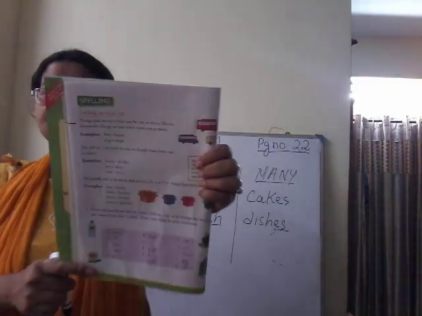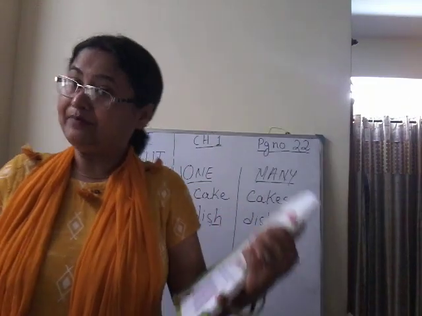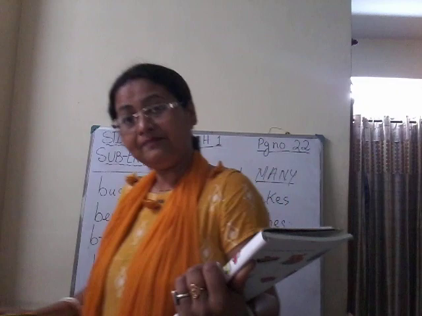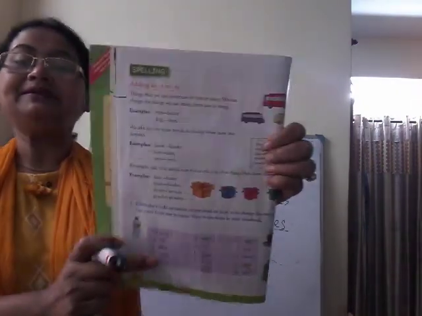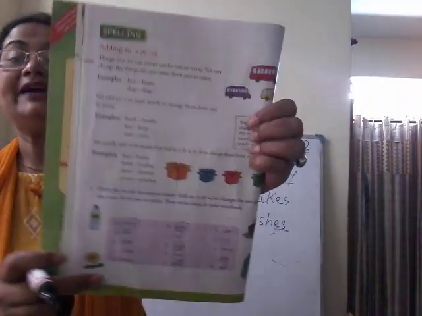Then number I, bench. Bench can be counted. So bench will become benches. The example also I have given you here, isn't it? So bench will become benches. One bench, many benches. Then comes rabbit, number J. Yes, rabbit can be counted. So rabbit will be rabbits, only S. Then number K, food.